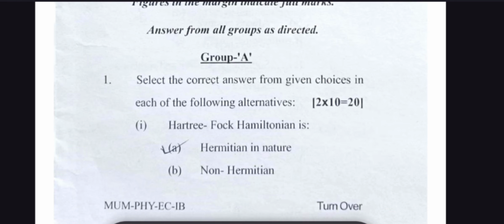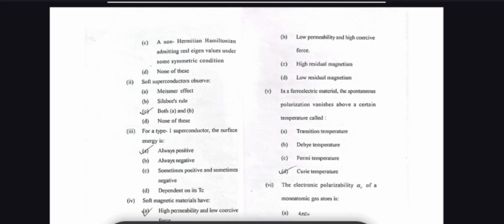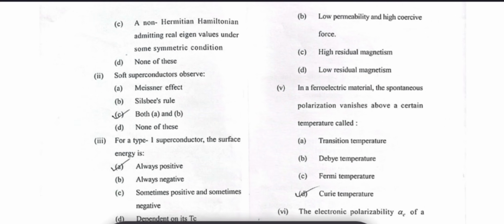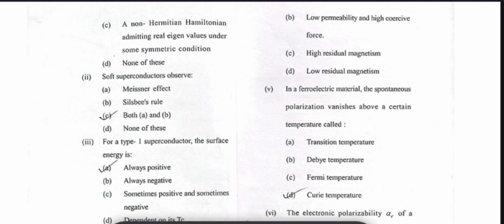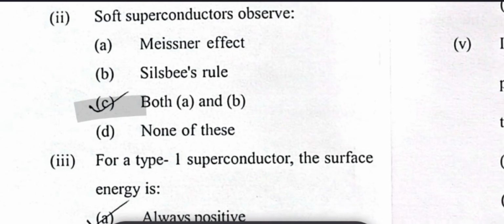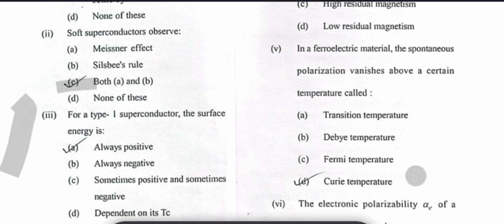So you can see these questions. Number 1, first Hartree-Fock Hamiltonian is Hermitian in nature. Sorry, this is right question. So A option is 100% correct. You can see this. And question number 2, soft superconductor observe both Meissner effect, Sem-IV rules. So this is correct. And question number 3.